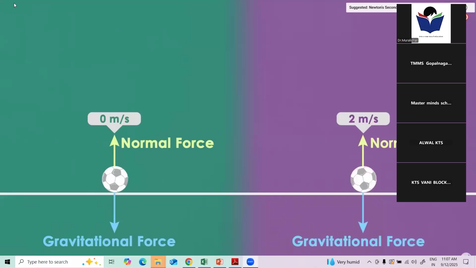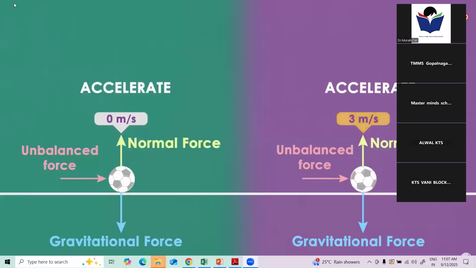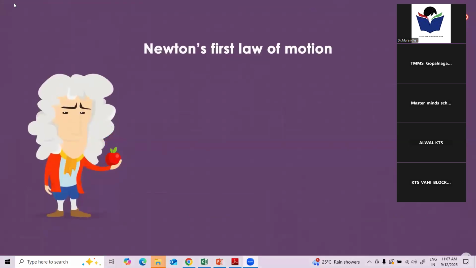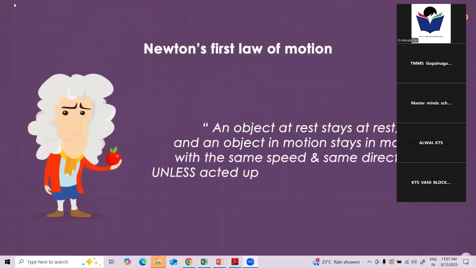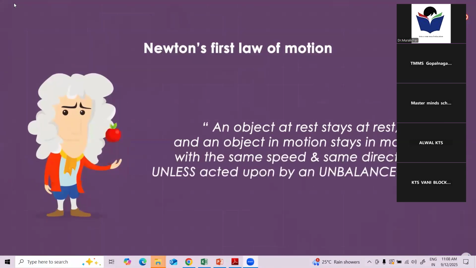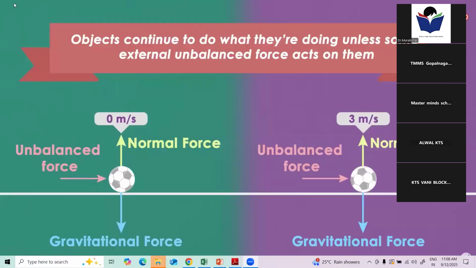If it's at rest and an unbalanced force acts on it, it will move. If it's in constant motion and an unbalanced force acts on it, it may accelerate or change direction. And this is nothing but Newton's first law of motion. Here's the correct definition: an object at rest stays at rest, and an object in motion stays in motion with the same speed and the same direction, unless acted upon by an unbalanced force. In simple words, objects continue to do what they're doing unless some external unbalanced force acts on them. We can also understand this using a simple diagram.